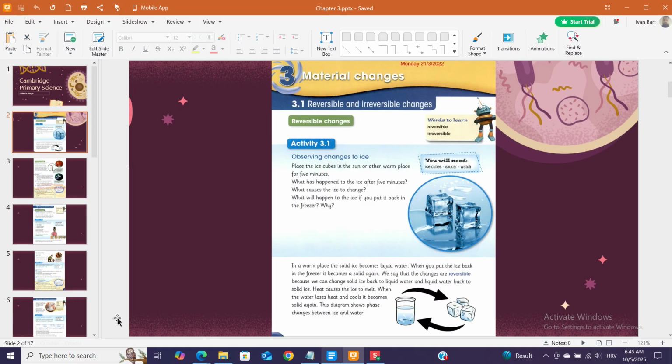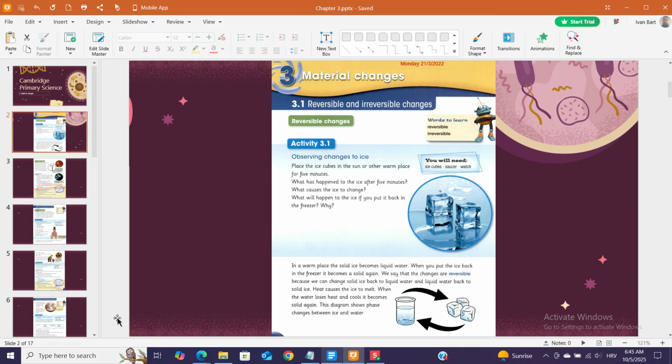In a warm place, the solid ice becomes liquid water. When you put the ice back in the freezer, it becomes a solid again. We say that the changes are reversible because we can change solid ice back to liquid water and liquid water back to solid ice. Heat causes the ice to melt. When the water loses heat and cools, it becomes solid again. This diagram shows phase changes between ice and water.